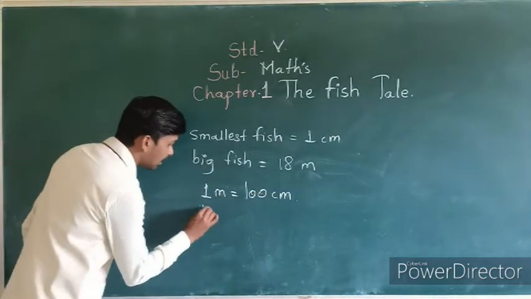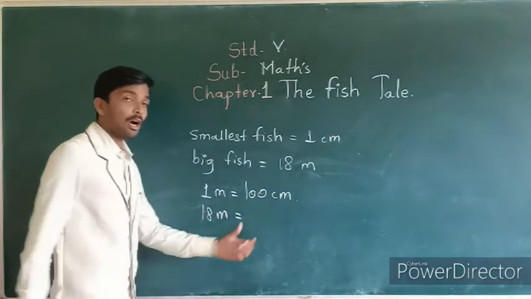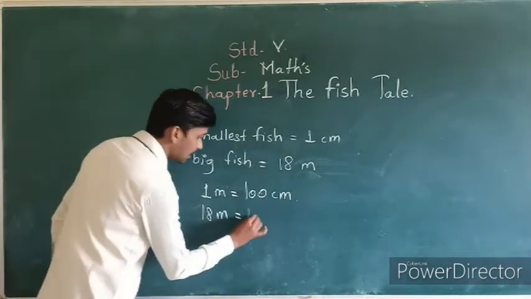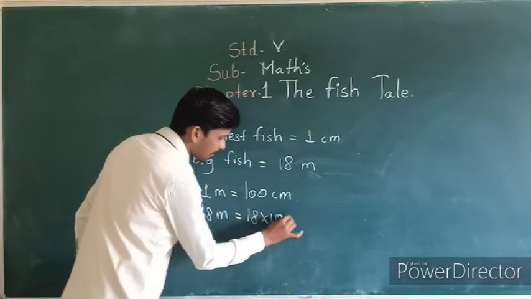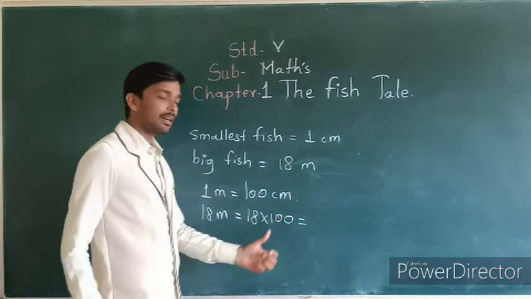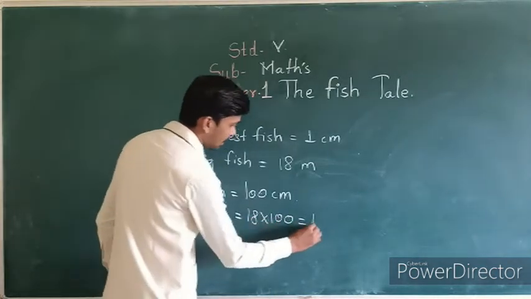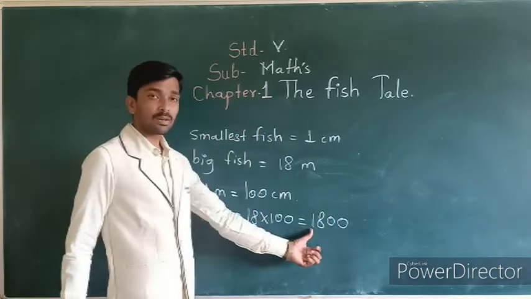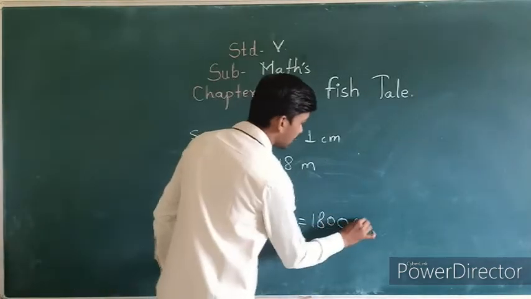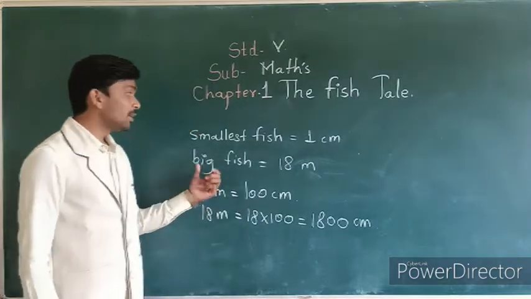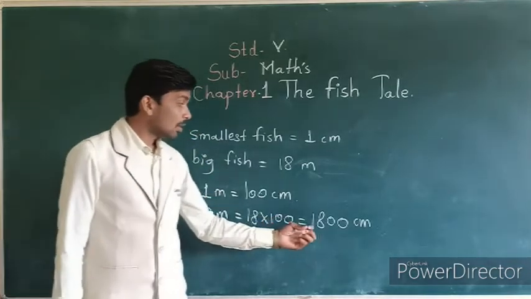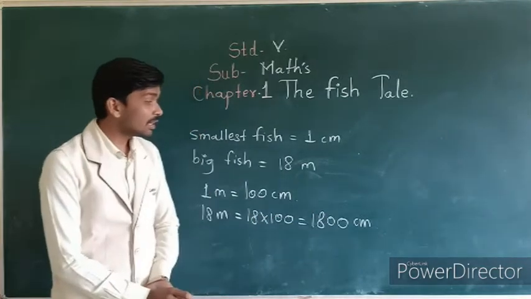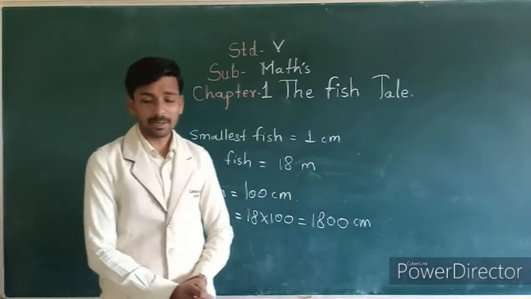So 18 meter is equal to how many centimeters? 18 multiplied by 100: write 18 and put 2 zeros. That means 1800 centimeter. The big fish is 1800 centimeter long.